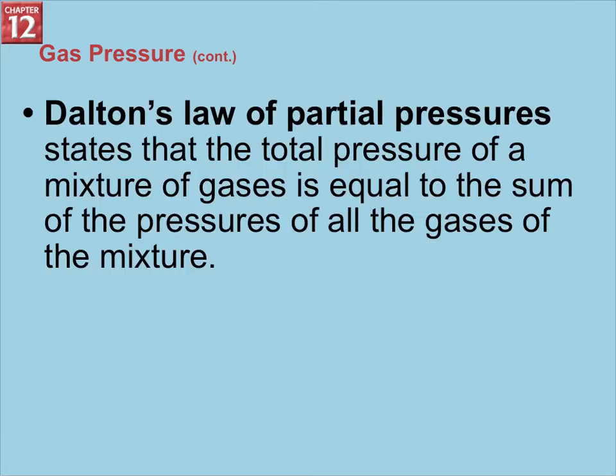All right, Dalton's law of partial pressure. This states that the total pressure of a mixture of gases is equal to the sum of the pressures of all the gases of the mixture. So it's very simple. A total pressure is equal to the sum of all the pressures of the gases. So basically a total pressure is A plus B plus C all added up.